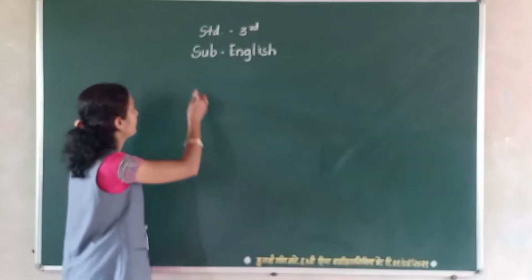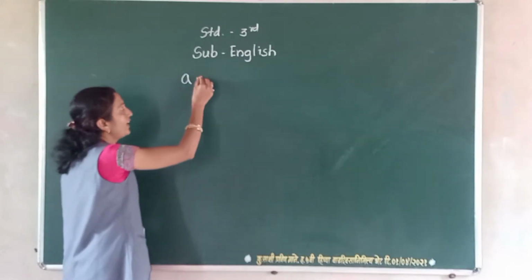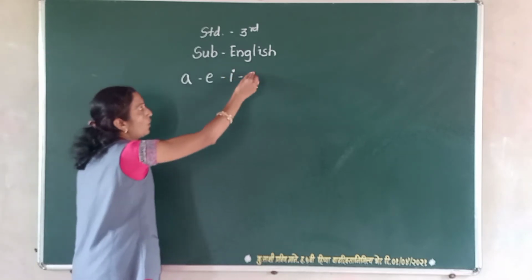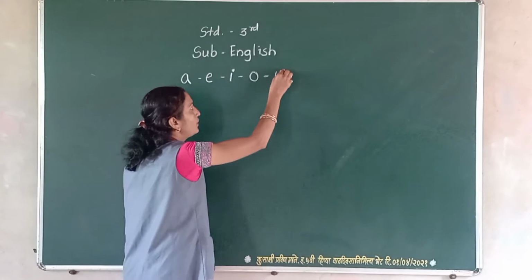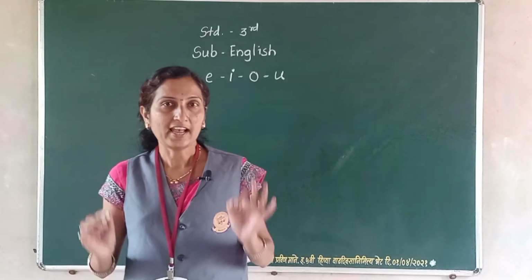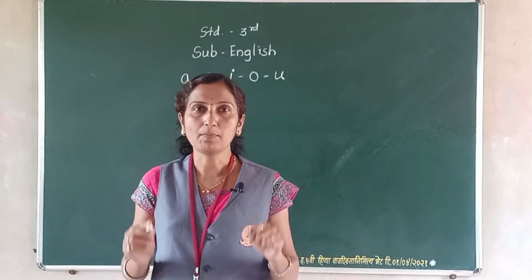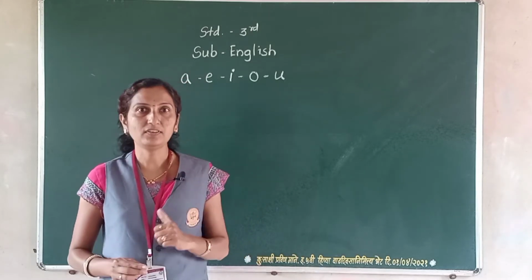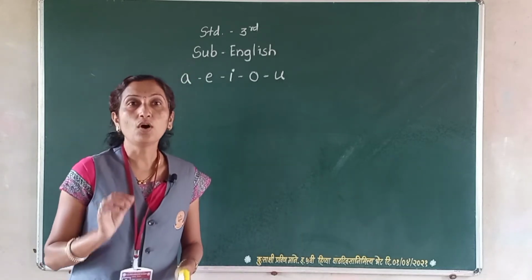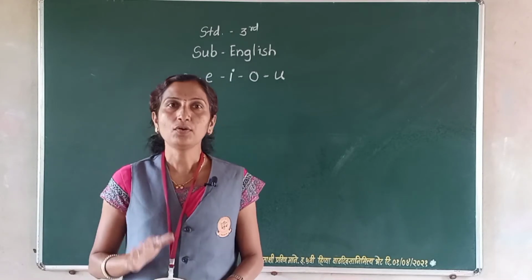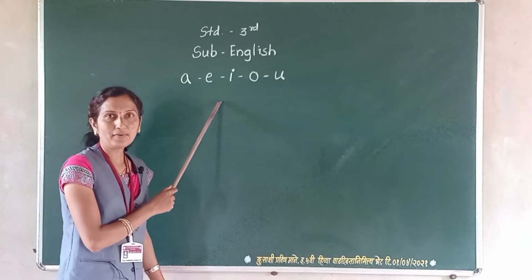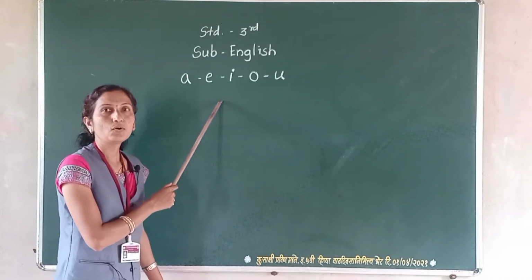Which are they? A, E, I, O and U. These are the 5 close friends, and we are studying about these 5 letters. These 5 letters are called vowels.